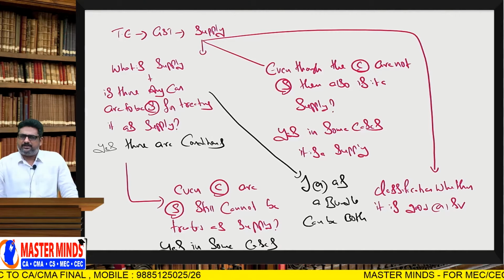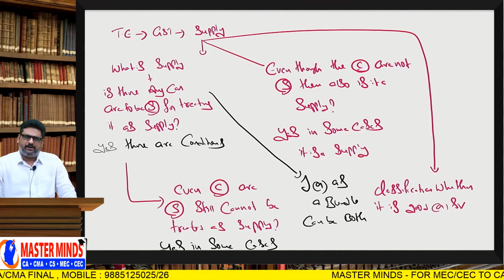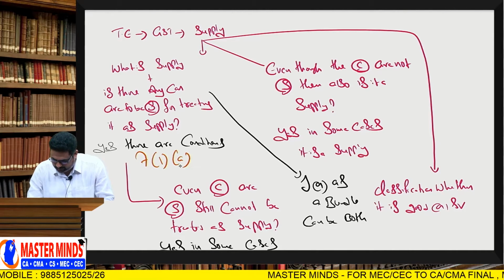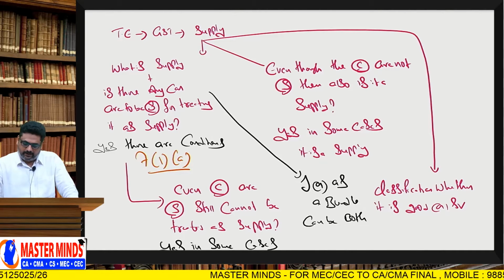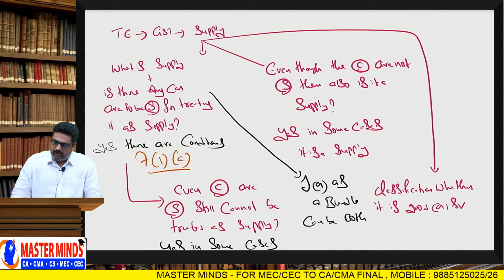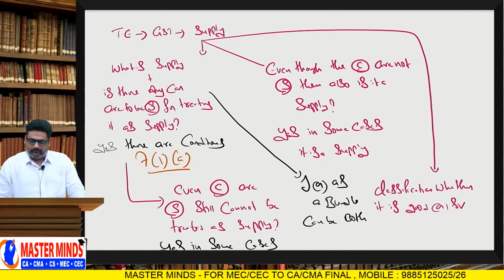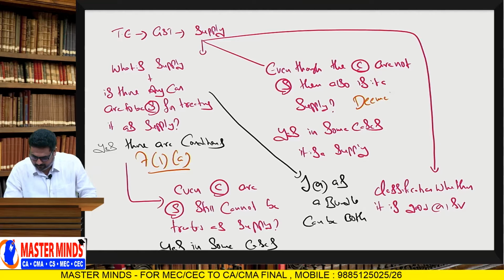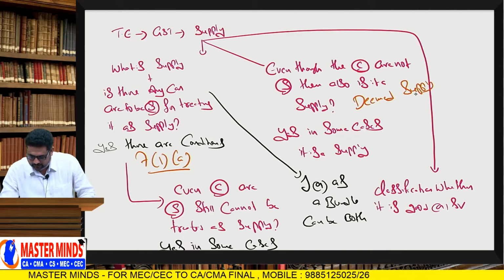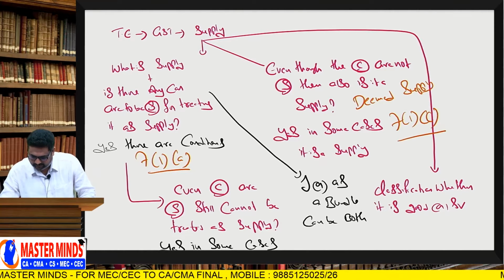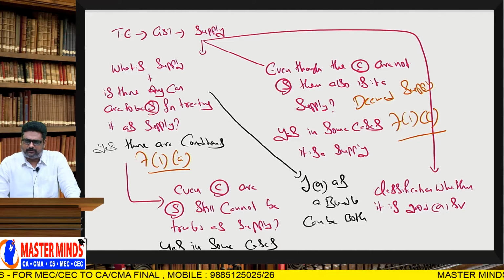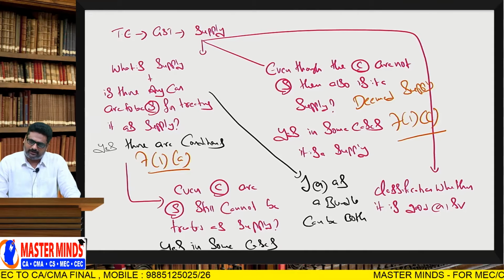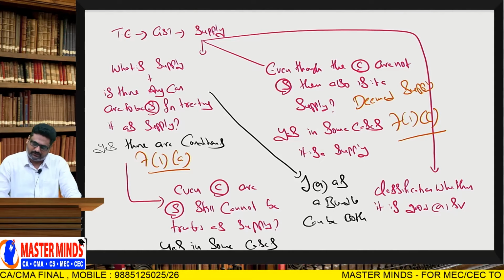So, sir, for supply, is it necessary to have some conditions? Yes, those conditions are there in section 7 subsection 1 clause A. And even though the conditions are not satisfied, still it is a supply, yes, in some cases. This is what we call deemed supply. This will be taken care of by 7(1)(c). That means 7(1)(c) deals with topics like deemed supply. Even though the conditions are not satisfied, still it is regarded as supply.